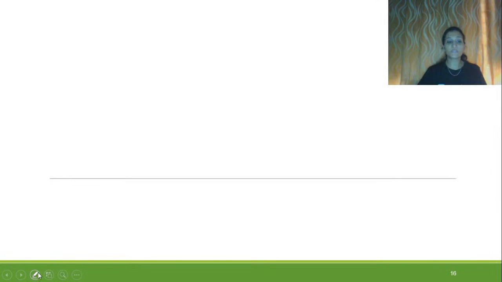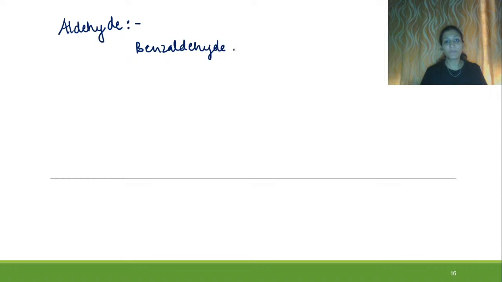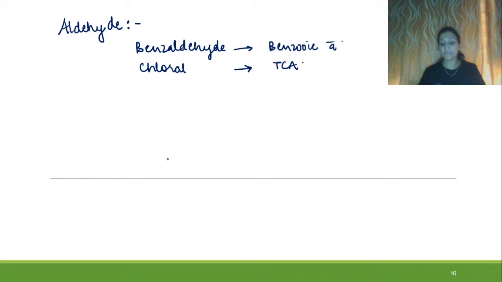Now let us move towards the next, that is aldehyde. In aldehyde, benzaldehyde will be converted into benzoic acid. Chloral will be converted into TCA. And this is about our second step, that is aldehyde.